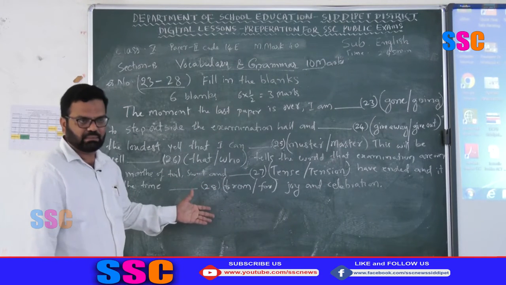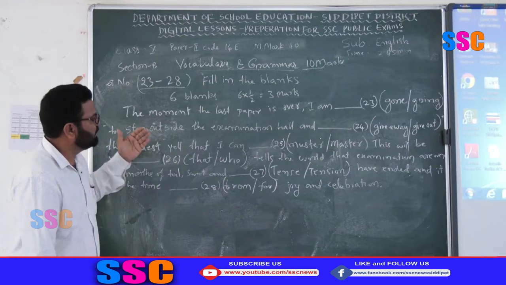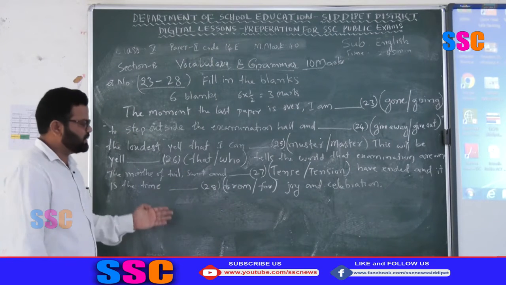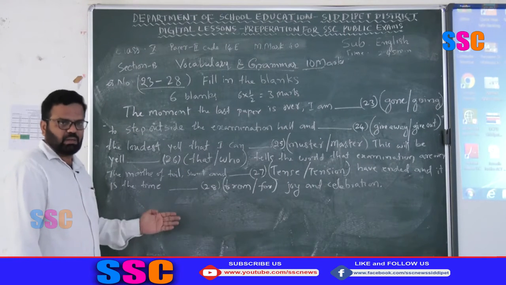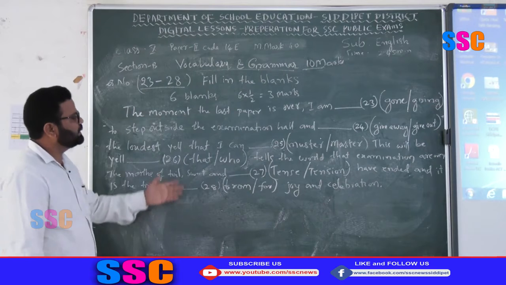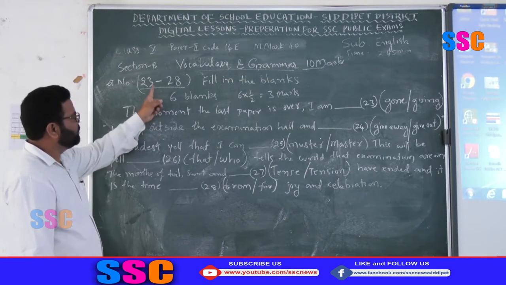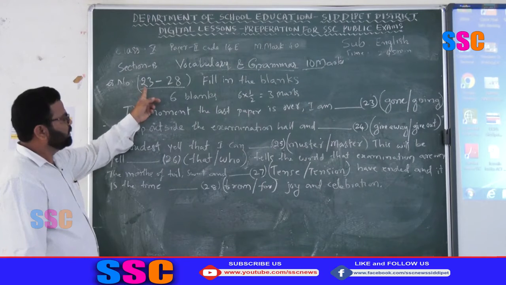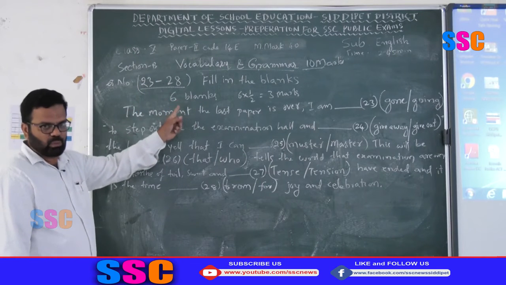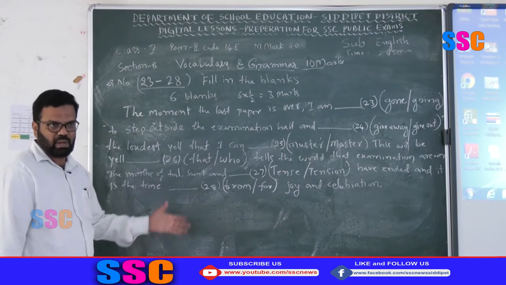Always not like this. Sometimes an article is asked, sometimes a preposition, gender, number, person, like that it will change. You have to be thorough with all of these, as in the earlier close test, questions 19 to 22, where I wrote all those things.